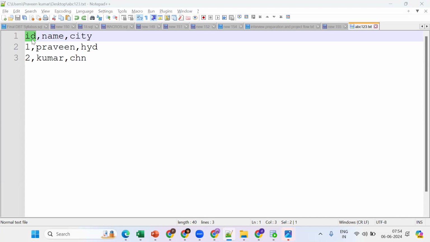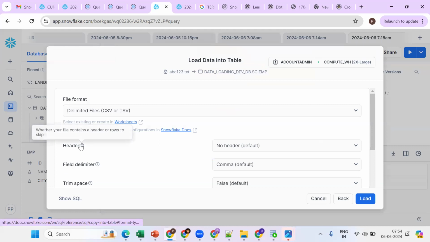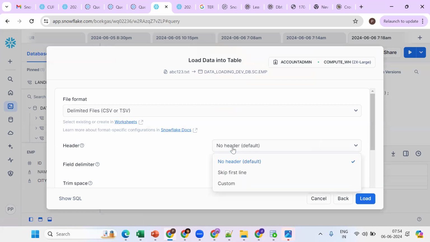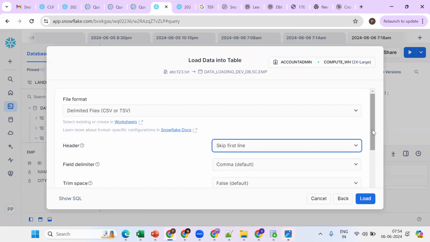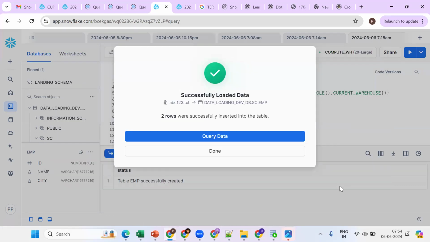What should we do? We should skip. We don't want the header. See header: whether your file contains a header or rows to skip. We need to skip the first line. Skip line, go back here. Now try to load. It is working fine. Two rows were successfully loaded.